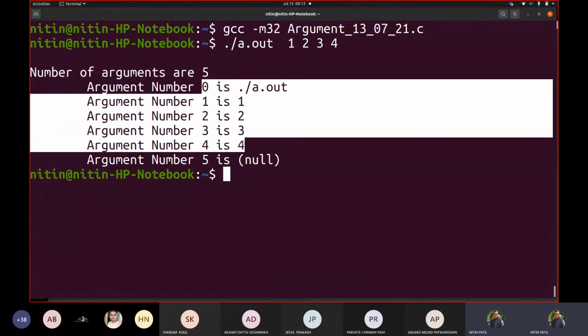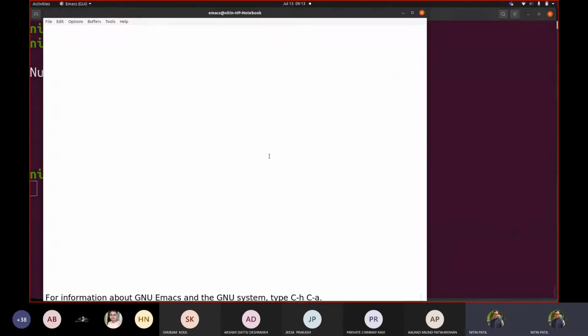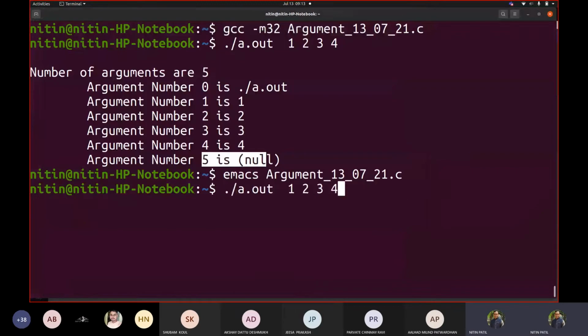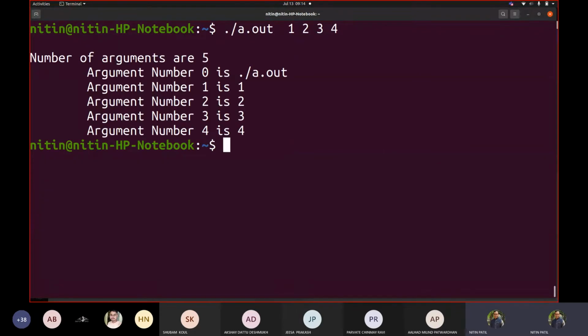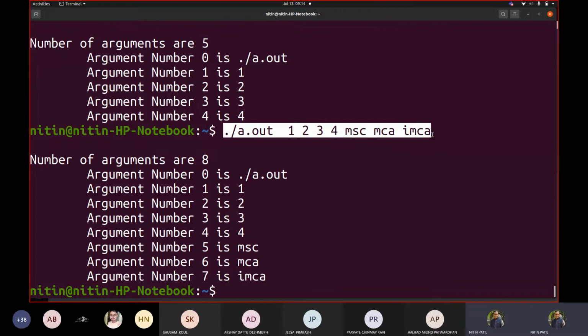Ultimately, when I write equal to, then it shows me this. Correct. So that is the reason why I tried removing it earlier, but I thought let me show you that part. Okay, now let me execute this again. But you may say we are typing integers. Okay, let us type here MSc, MCA, IMCA. So it can take anything. So whatever you write here, everything would be treated as character.